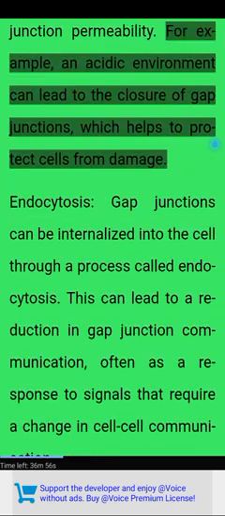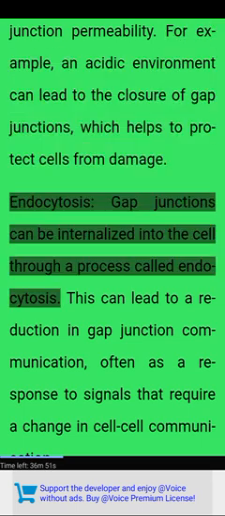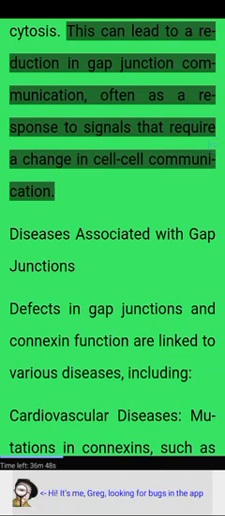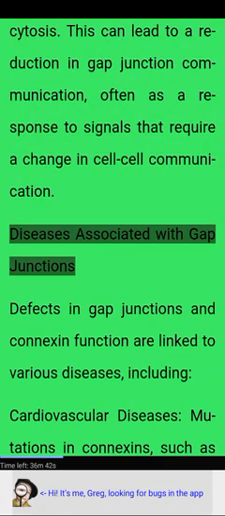For example, an acidic environment can lead to the closure of gap junctions, which helps to protect cells from damage. Endocytosis. Gap junctions can be internalized into the cell through a process called endocytosis. This can lead to a reduction in gap junction communication, often as a response to signals that require a change in cell-cell communication.